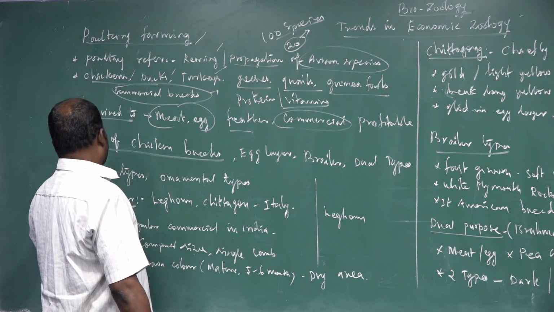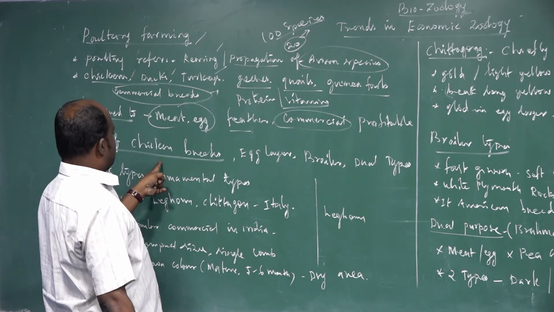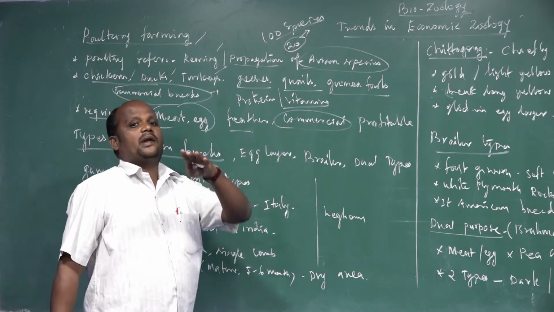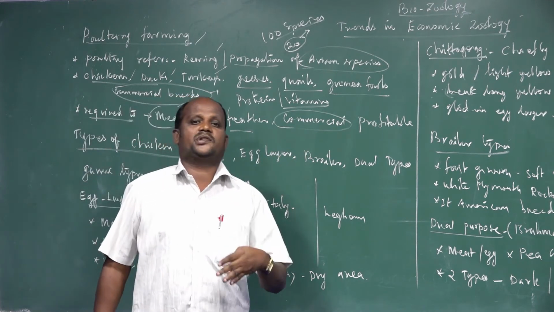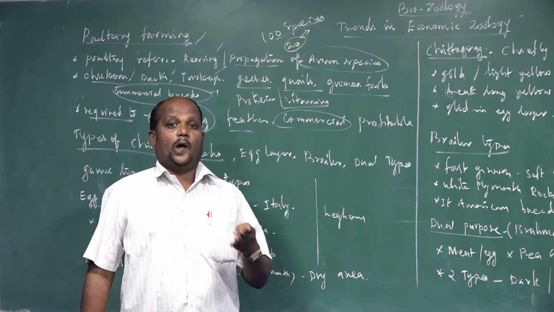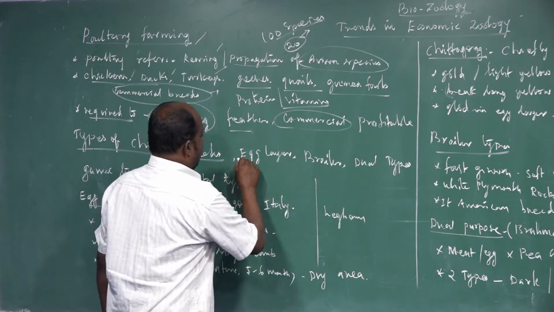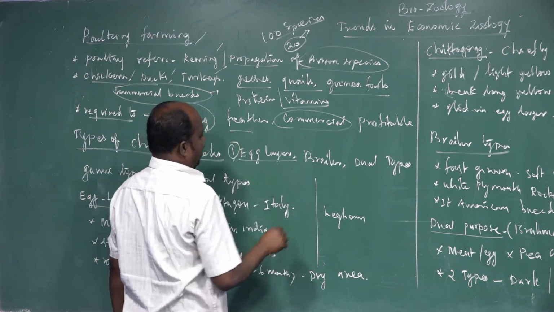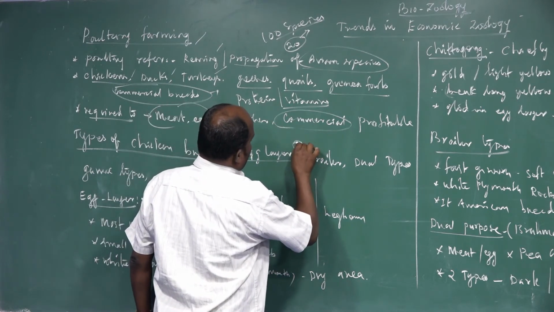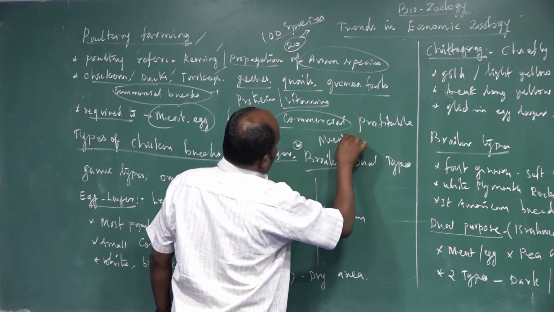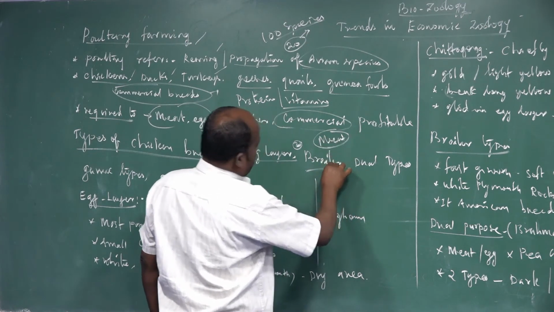Next is the types of chickens and breeds, which depend on the purpose. How many types of poultry birds are we going to learn? One is the egg layer, which is one type. The second is broiler production, which is used only for meat requirements.